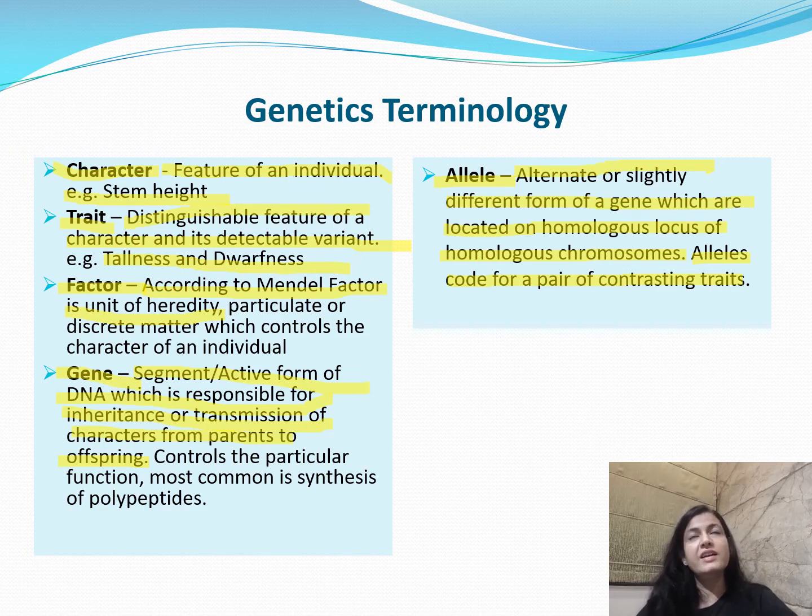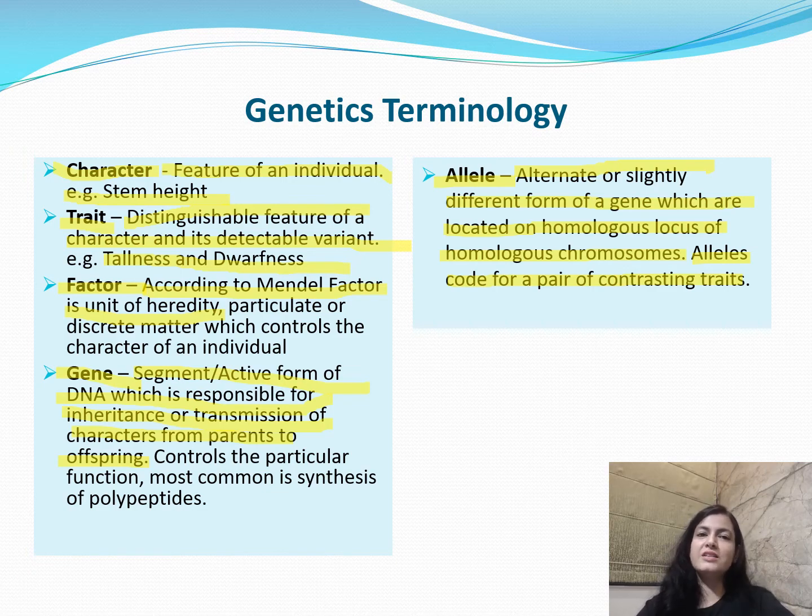It means that if a character is stem height and its two traits are tallness and dwarfness, then these two traits are controlled by two alleles. Normally there are two alleles of a gene. Why are there two alleles of a gene? This is a very important question.